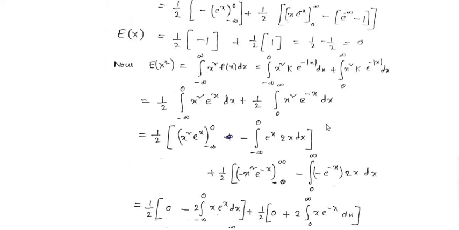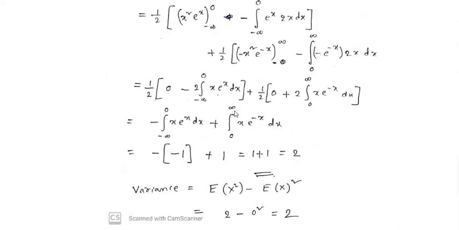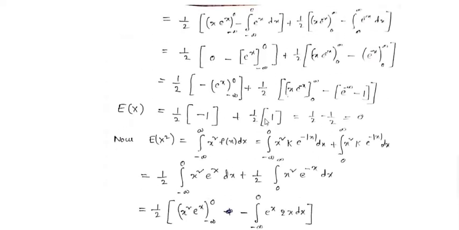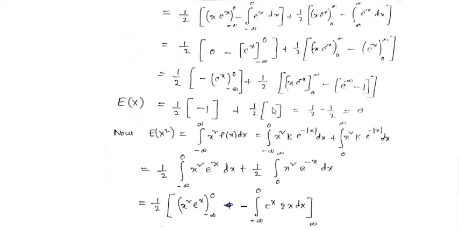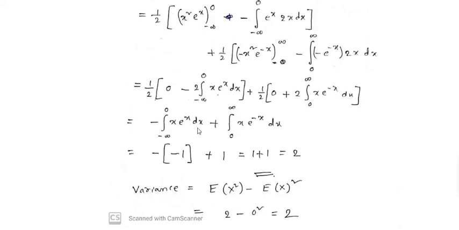I mean integral minus infinity to 0 x into e power of x dx, its value is minus 1. And the second value, that is integral limit 0 to infinity x into e power of minus x, its value is 1. Okay. Therefore, already in the mean we have found these two values, check them.